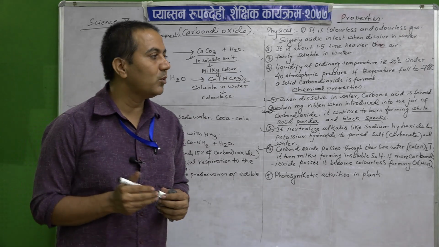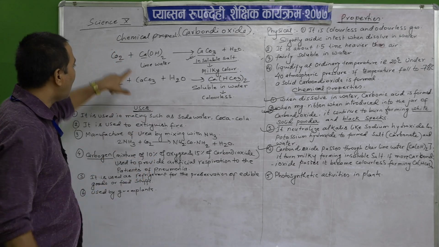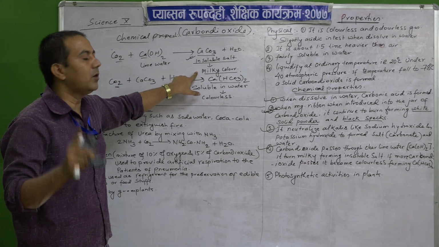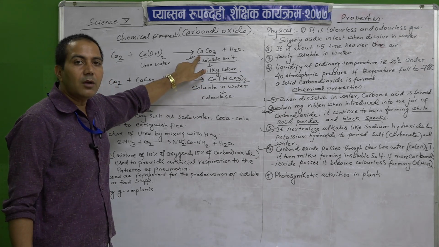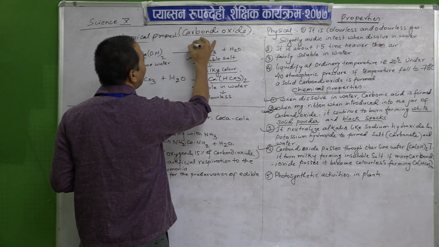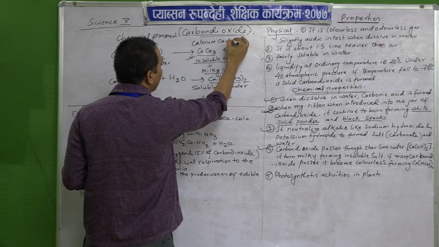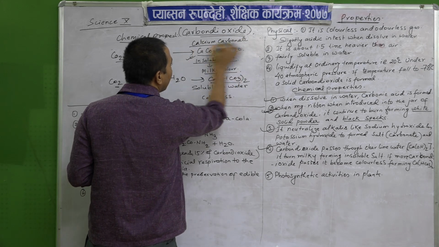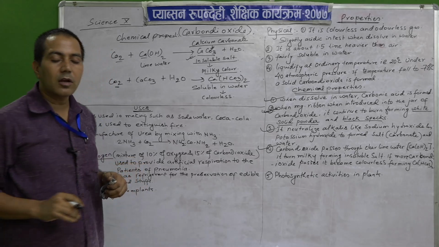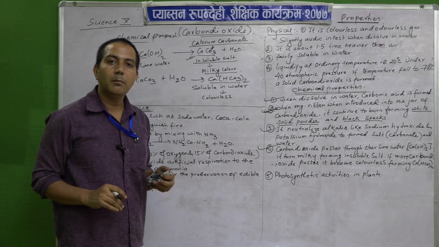So, now we come to know why, when carbon dioxide passes through lime water, it turns milky. Because it forms an insoluble salt, that is calcium carbonate. Due to the formation of calcium carbonate, the insoluble salt, the color turns milky.